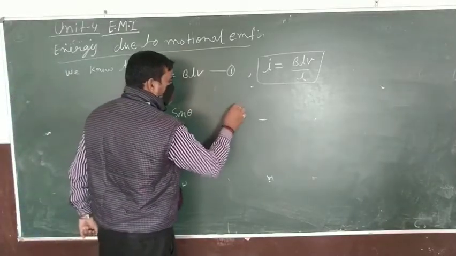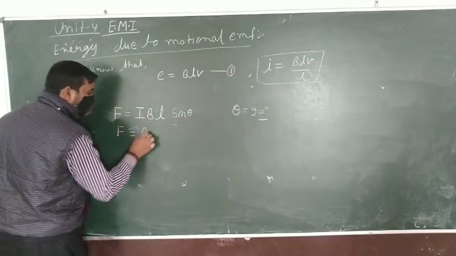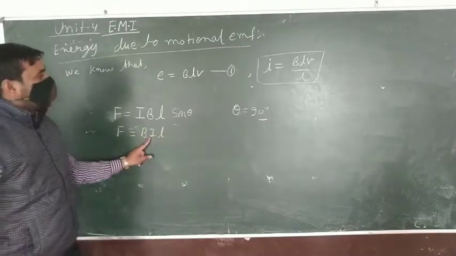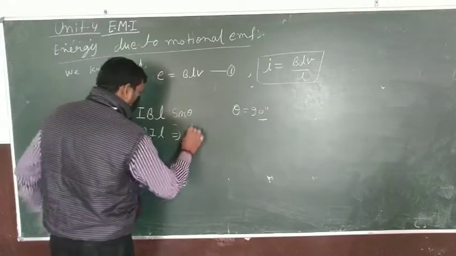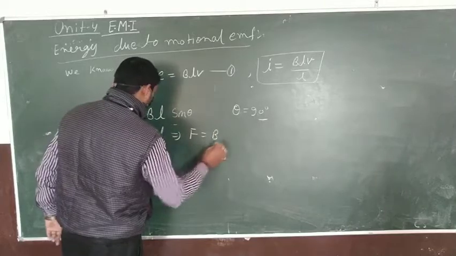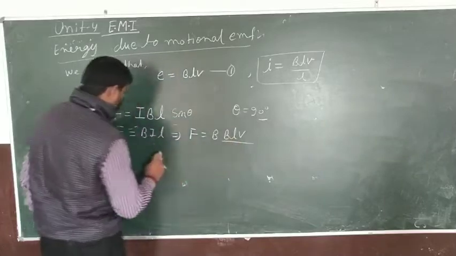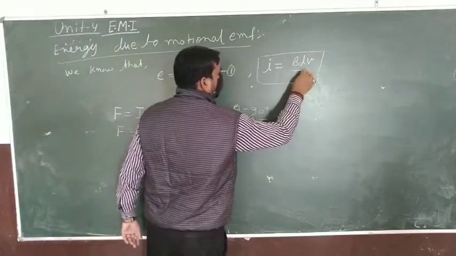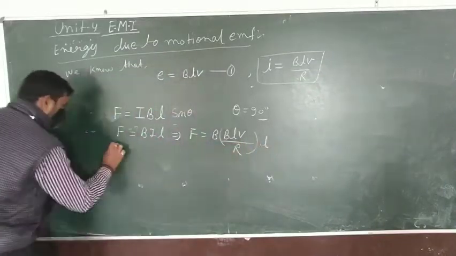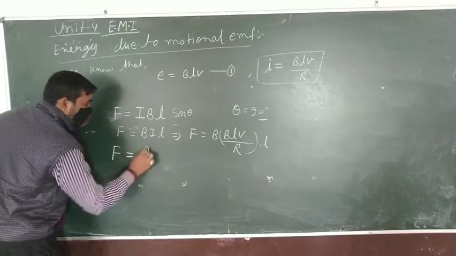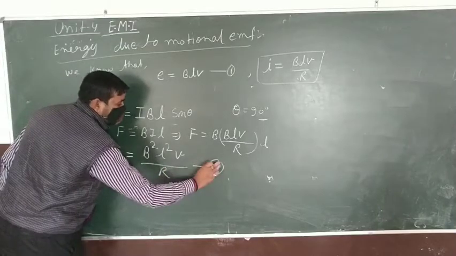Here theta is equal to 90, so the force is equal to BIL only, and we have the value of I. F is equal to BLV upon R into L. Therefore this force will become B square L square V upon R. This is your equation set.